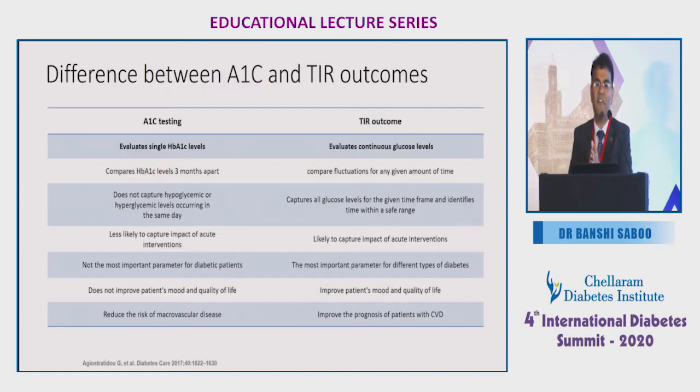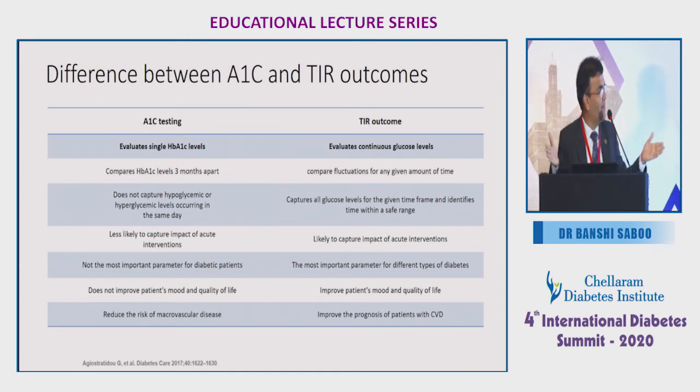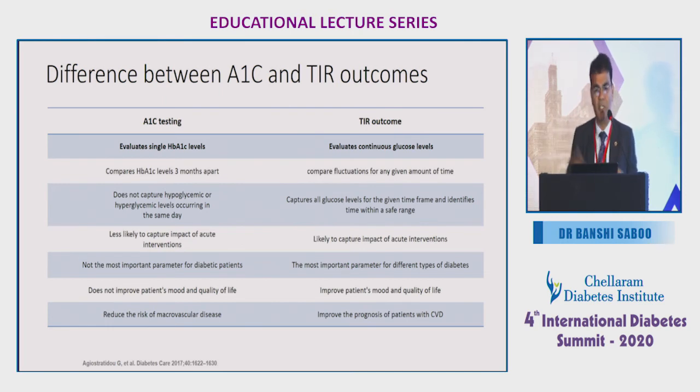So there is a big difference between A1c and time in range, because A1c evaluates a single HbA1c level, while time in range evaluates continuous glucose levels. I always tell it's like a video, while HbA1c is like a single photograph. You are just taking a photograph on Facebook, on WhatsApp. You try to get the best of the best photograph, and it will always be smiling. But when you take time in range, you will not get a similar thing, because it gives you the continuous video message, and that's the biggest difference between A1c and time in range.